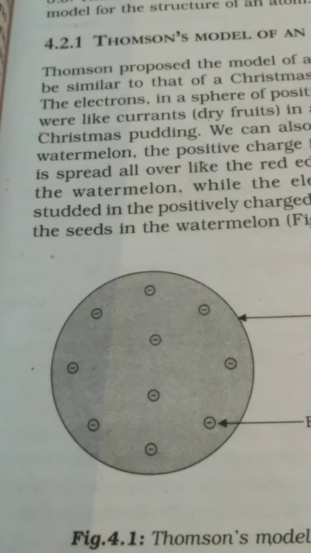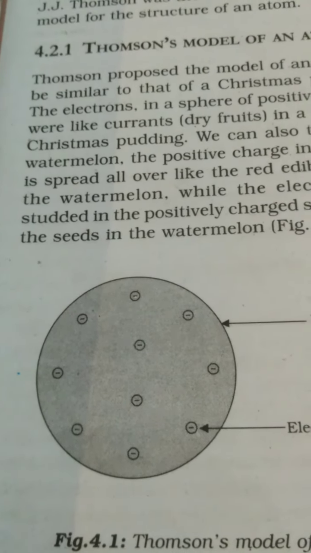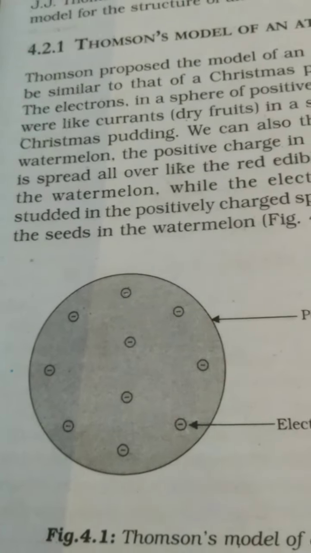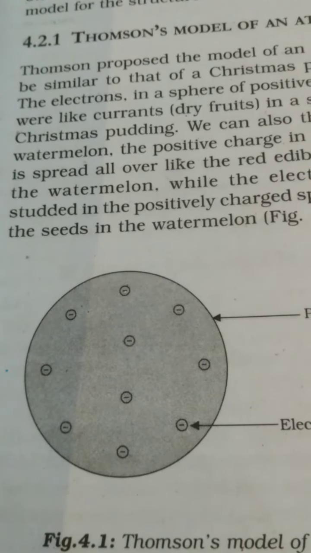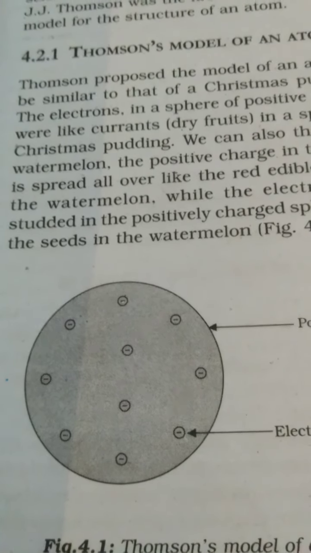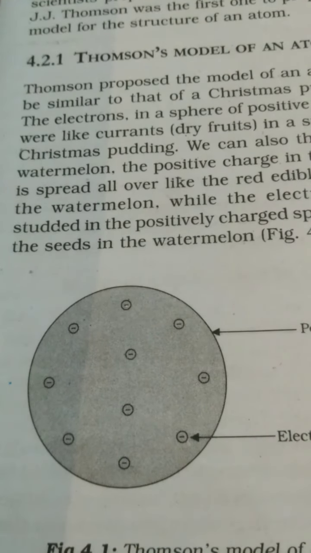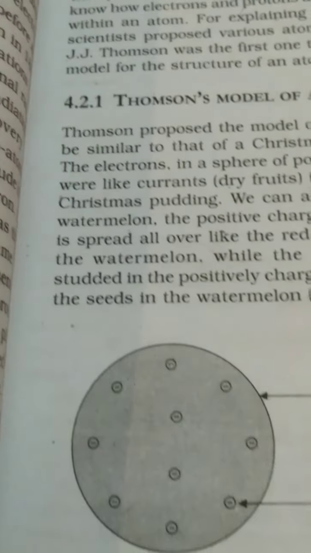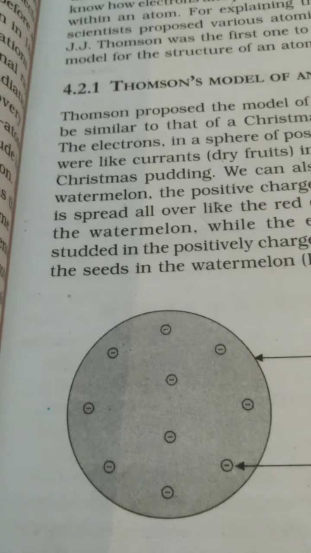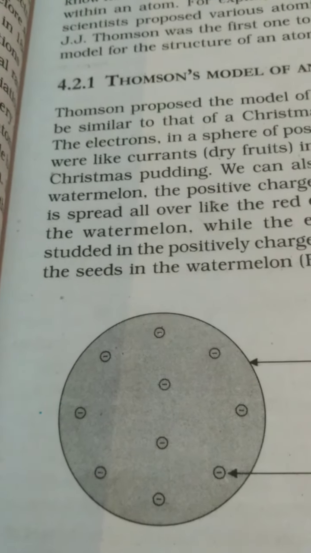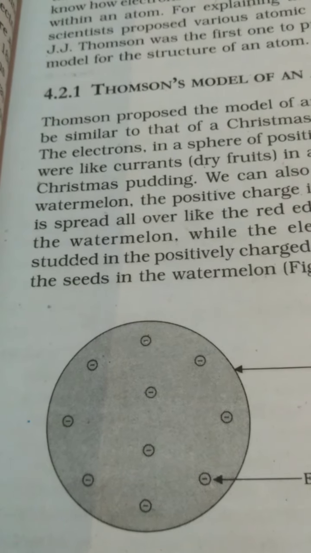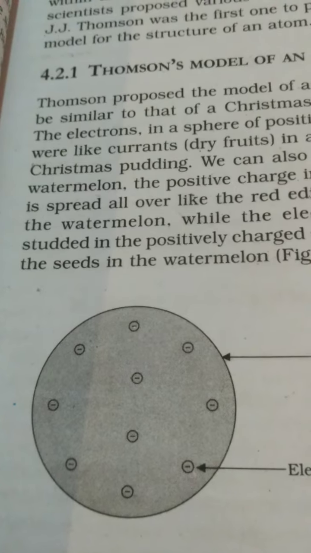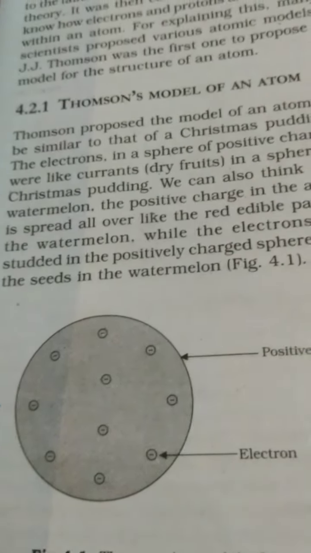like you see the black currant over the Christmas pudding, or you see the seeds over the red slice of your watermelon. On the body of the watermelon, the fleshy part is red, and over that the black seeds are very visible. So these black seeds, he says, resemble the electrons, which are the negative charge, and they are embedded over the positive charge, a positively charged sphere which covers all the positive charge and mass of the atom. So this is the Christmas pudding or watermelon model of the atom, he is saying.